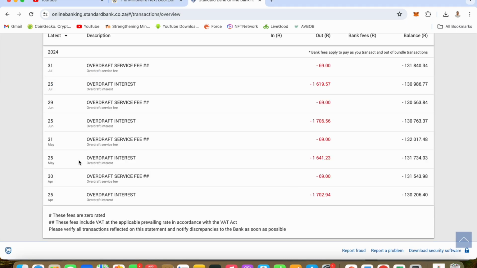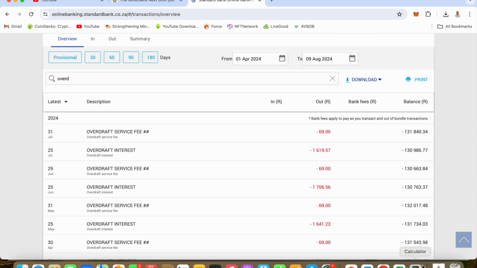When you go to my bank statement and you search for overdraft for the last 4 to 6 months, you would see the rough interest charged, the overdraft interest charge. So there's 1,006 at some point, 1,007 at some point. When you see it higher, it means I left my account empty, and then daily it was calculating this interest on a higher amount.